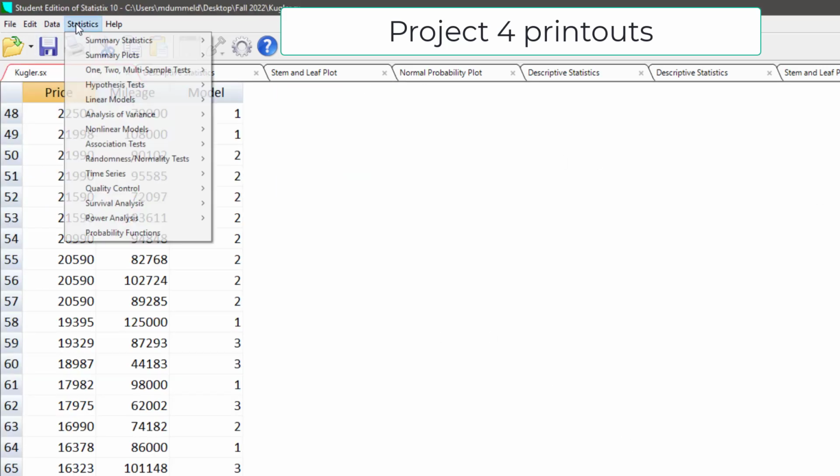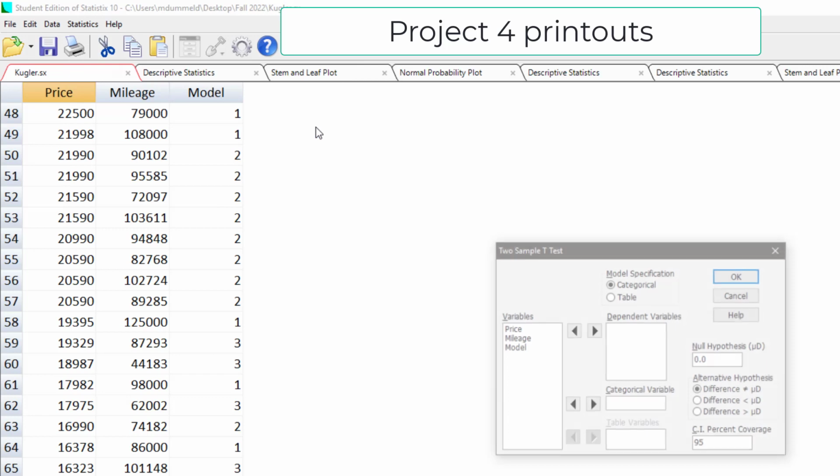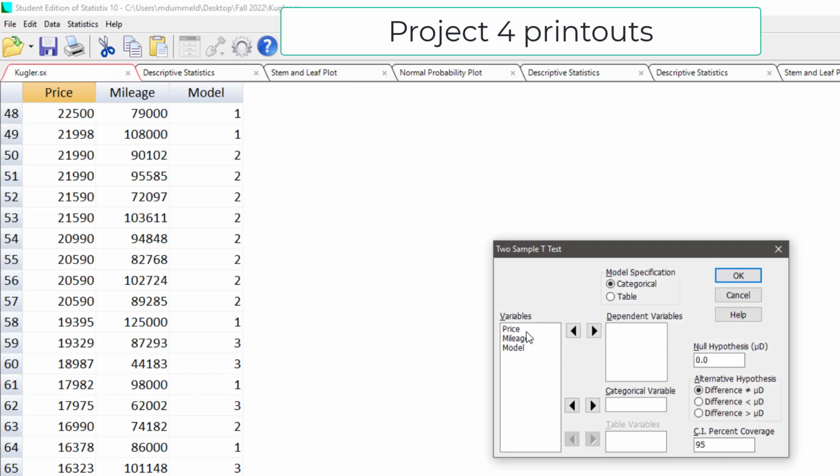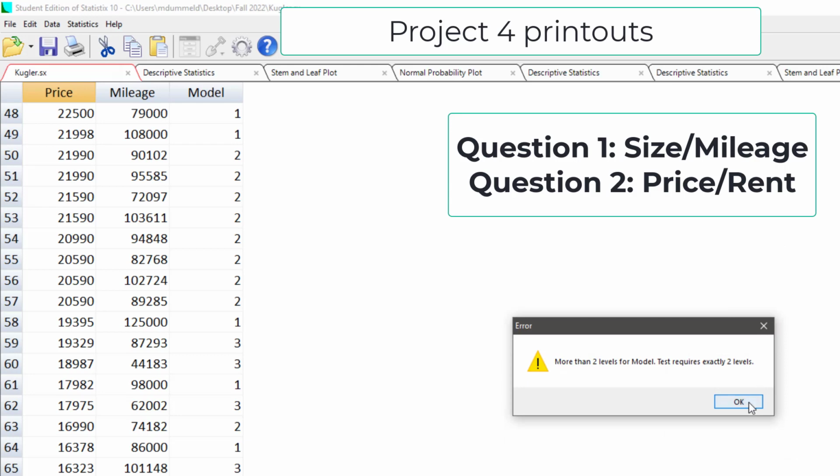For project 4, you're going to go to 1-2 multi-sample tests. You're going to go to a 2-sample t-test. For the first question, you want the size and mileage. So I'm going to use mileage by model, and you're going to generate that. And then for the second printout, you're going to do price also. I'm going to do that, and it's going to give me an error message right now because it's going to say you cannot have more than 2 levels.